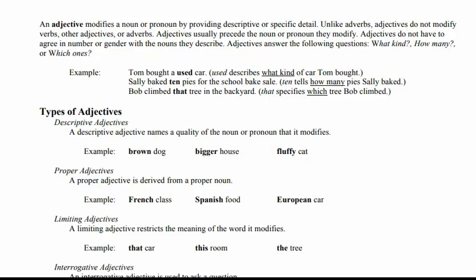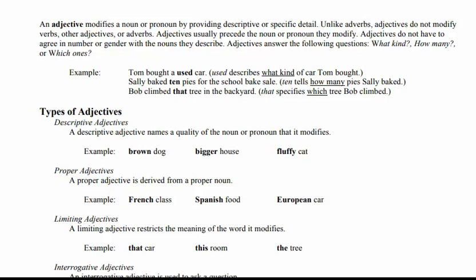Now the next are the types of adjective. What are the types of adjective? Yes, this is not, you can say, included in your course, but they are important for the adjective part, right? Number one, descriptive adjective. By the name, descriptive means an adjective names a quality of the noun or pronoun that it modifies. Descriptive means the quality of a person, the quality of a thing, the quality of a place. So whenever you name a quality of a noun or pronoun it modifies, it is a descriptive adjective.